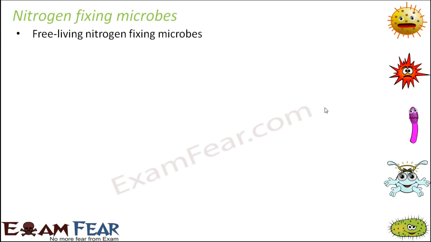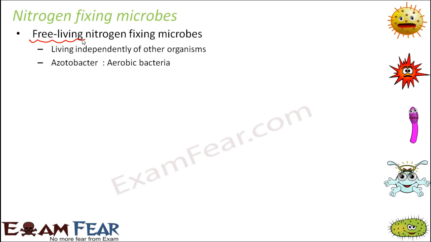Now, there can be free living nitrogen fixing microbes. When I say free living, that means organisms which do not depend on others for their survival. They prepare their own food. They are self-dependent for their survival, rather organisms which live independently of other organisms. Example would be Azotobacter, which is an aerobic bacteria. Aerobic means bacteria which need oxygen for their survival. So aerobic is with oxygen and anaerobic means without oxygen.